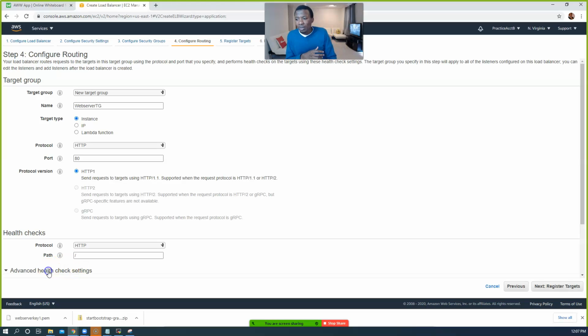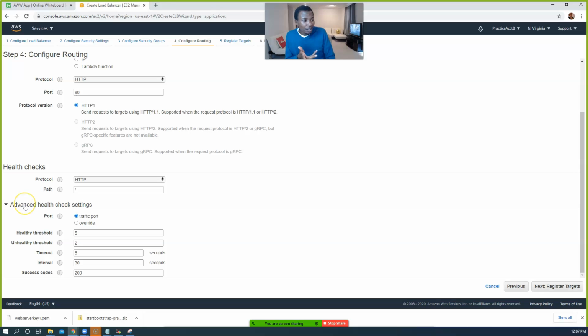All right, so now check advanced health check settings. Yes, it does health checks. Healthy threshold: how many times does it test before it knows if a web server is alive or not? Let's just use 2. 5 is too much. That's the only change I want you guys to make here. Unhealthy threshold: how many times should it test before it can say that a web server is no longer alive? 2 times. Healthy, 2. Unhealthy, 2.